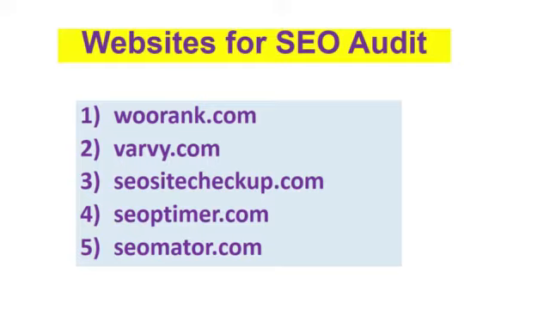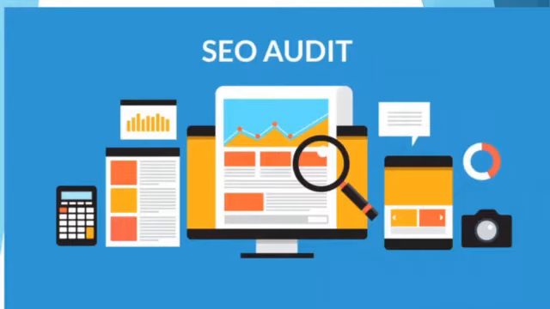These websites also give us actionable recommendations that can be taken to improve your online presence. The recommendations and suggestions are given to improve the website to rank up on a search engine.